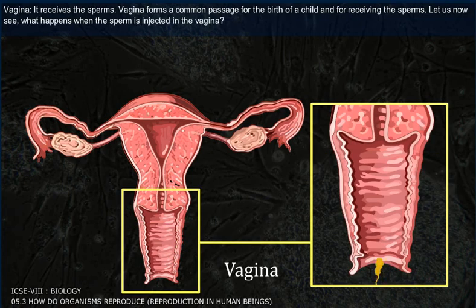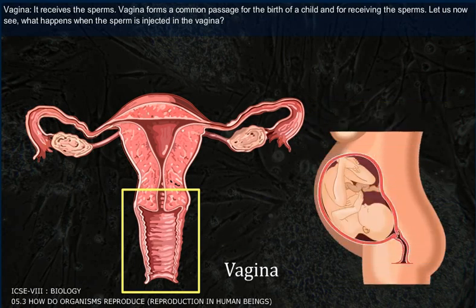Vagina. It receives the sperms. Vagina forms a common passage for the birth of a child and for receiving the sperms.